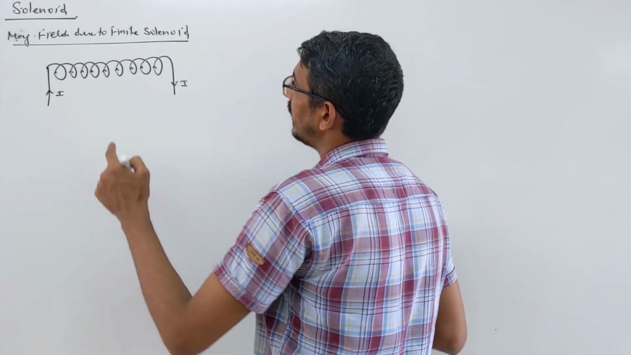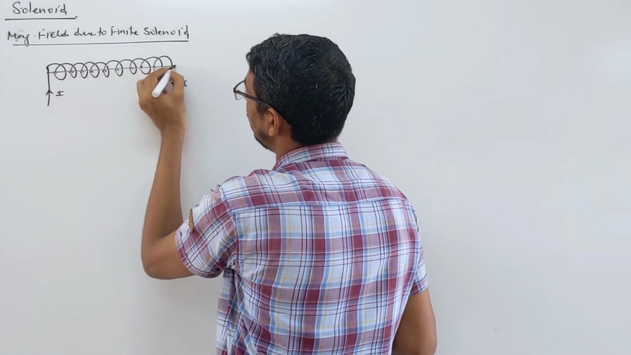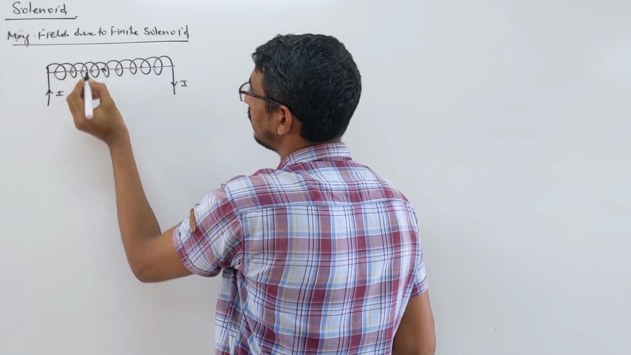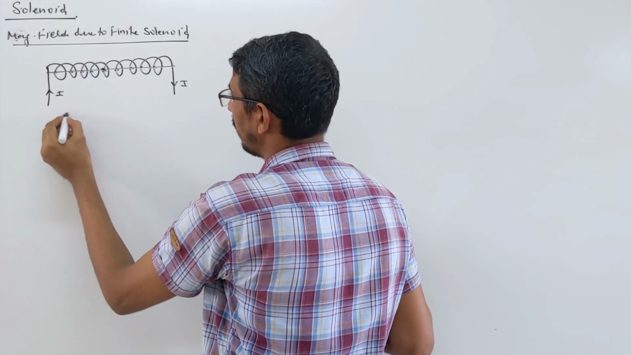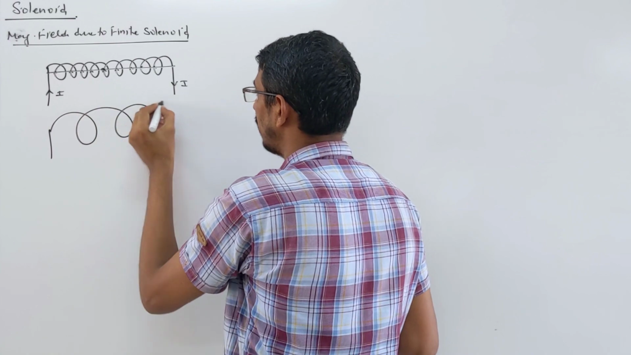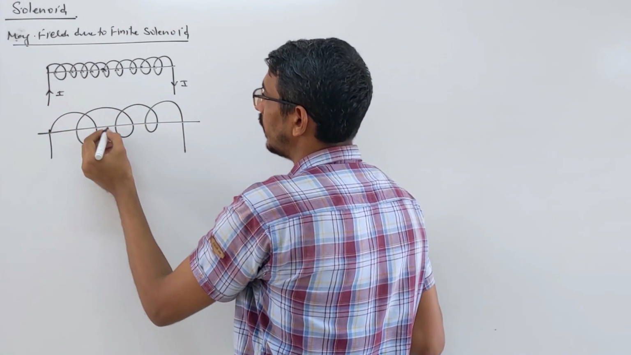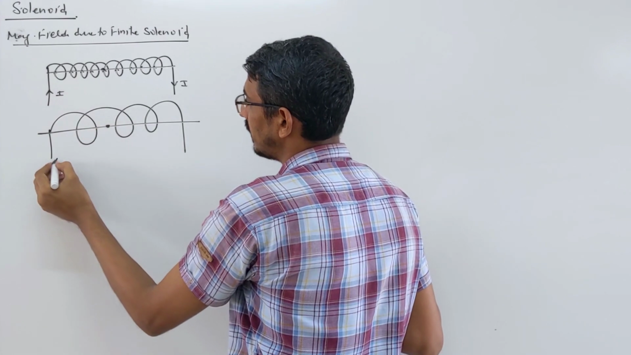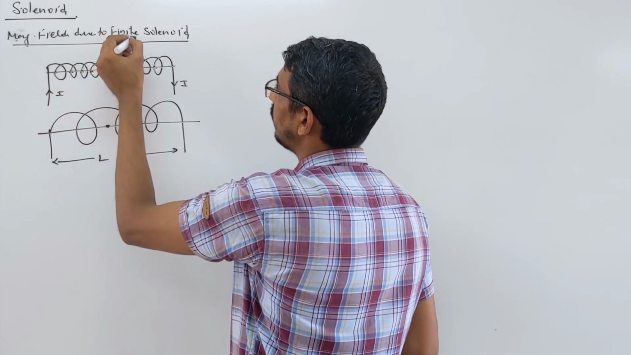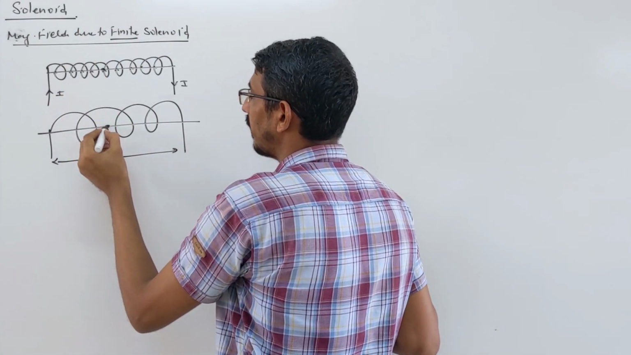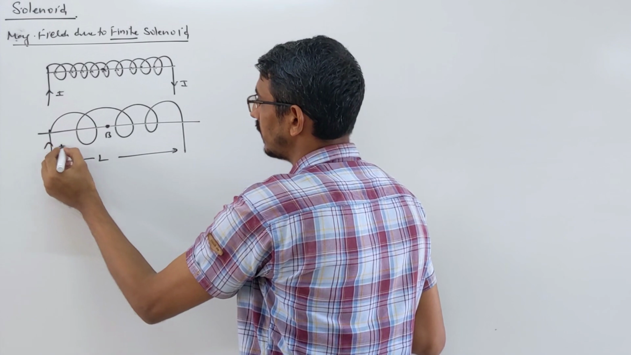If you want to find the magnetic field due to a finite solenoid, how does it look? Suppose this is the central axis and some point is given here. I'm drawing a little bigger picture so you can see it clearly. This is a limited length, some length L, so we said it's finite. You want to know the magnetic field at this point B. The current I is flowing through this.